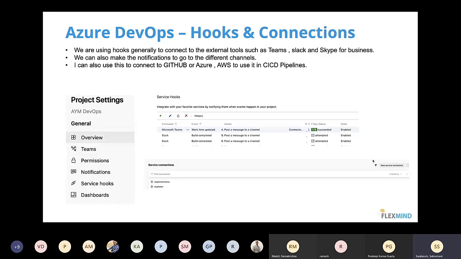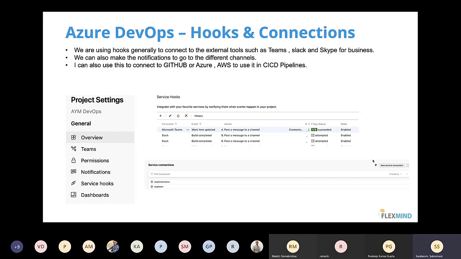This is service hooks, which is used if I want to trigger other tools. For example, if I want to notify Teams, Slack channels, or email that my build failed or deployment failed, I can do that with these hooks and connections. Using them, I can connect multiple tools like GitHub, AWS, and Docker Hub. This is just a connection service where I connect Azure DevOps to other external tools so that I can use them for my CI/CD purposes. So this is again for administrative purposes, where I can connect Microsoft Teams, Slack, email, GitHub, AWS, and a lot of other things, right?